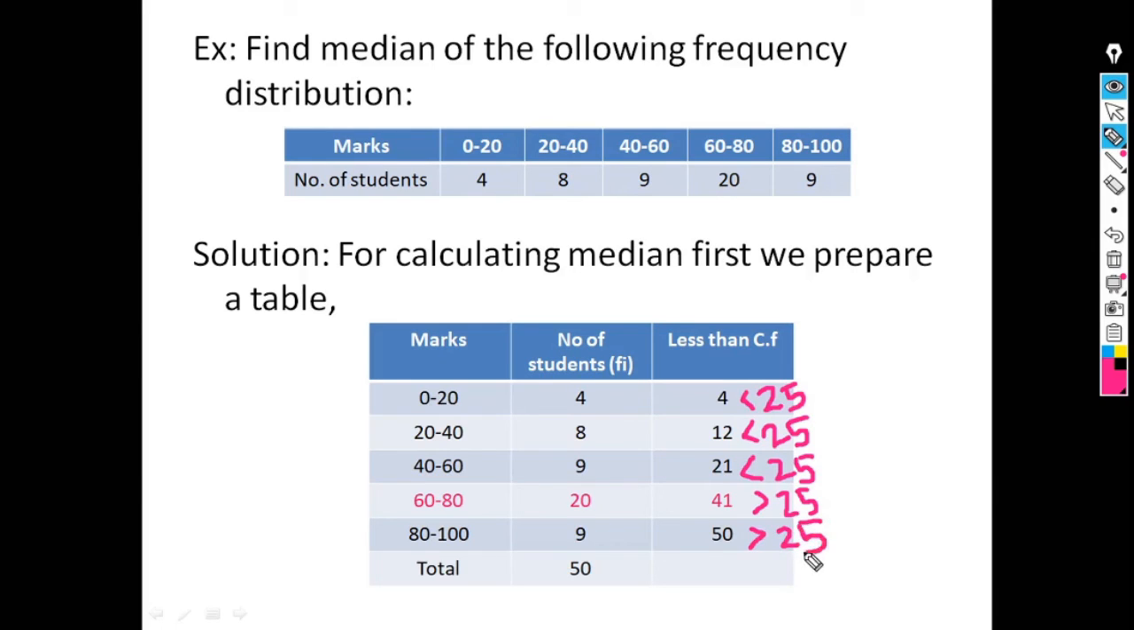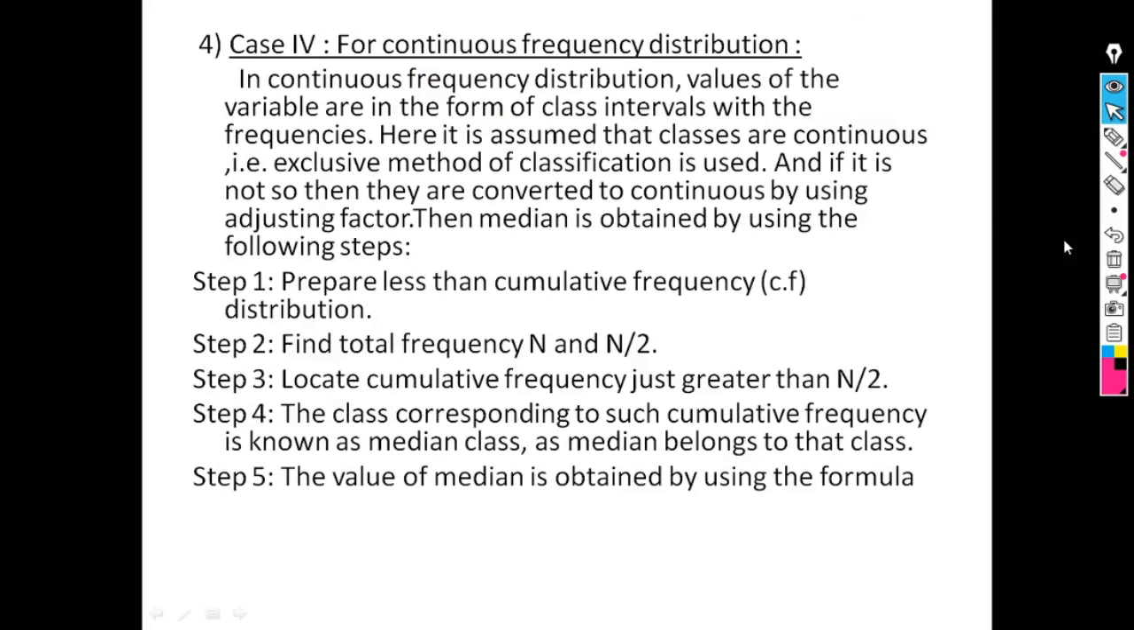But according to the procedure, we have to find the first value of cumulative frequency which is greater than n by 2. So our first value which is greater than 25 is 41. So this is the value of cumulative frequency just greater than n by 2. Next step is the class corresponding to such frequency is known as median class, and median belongs to that class.